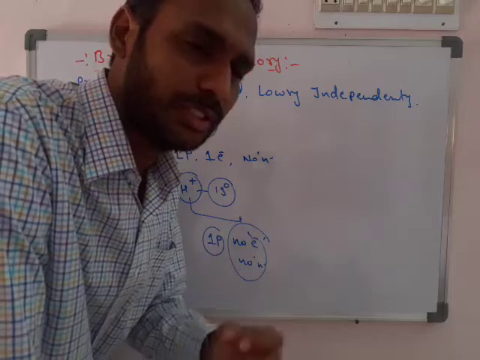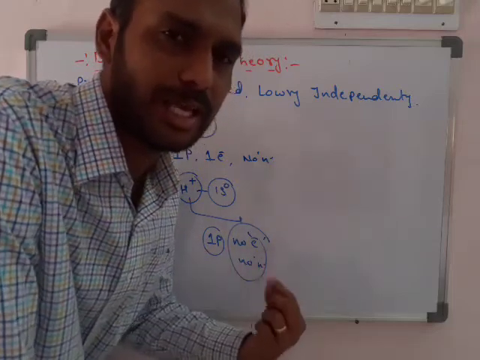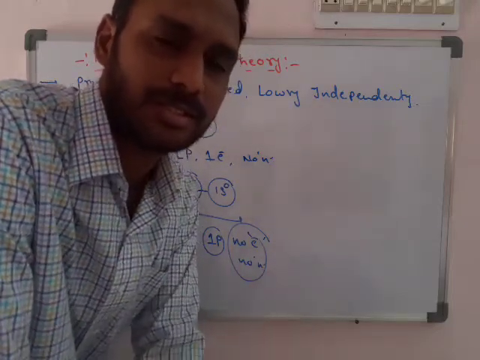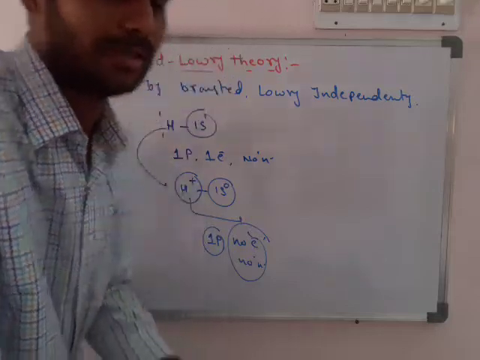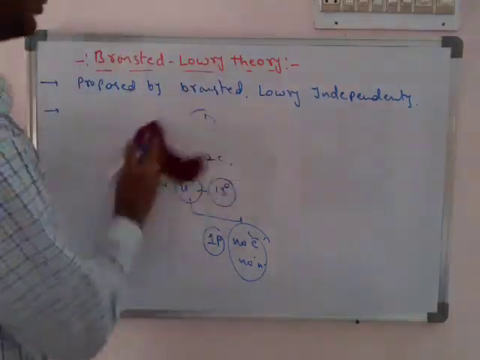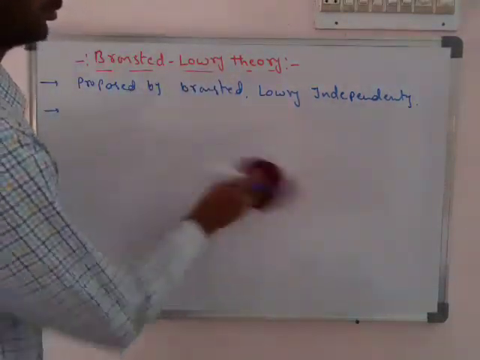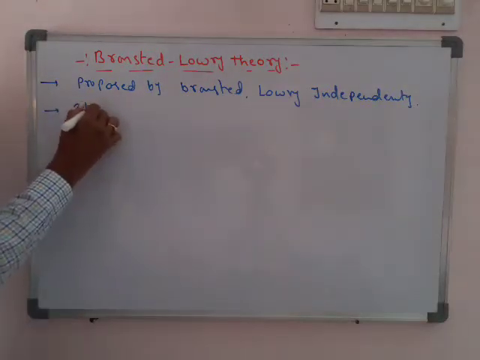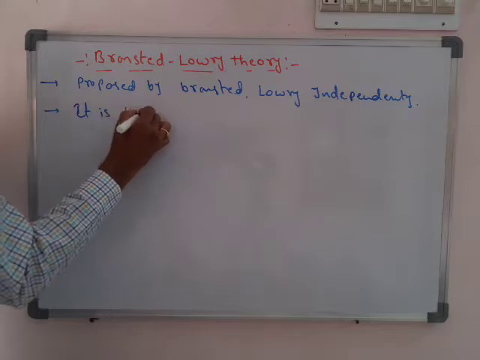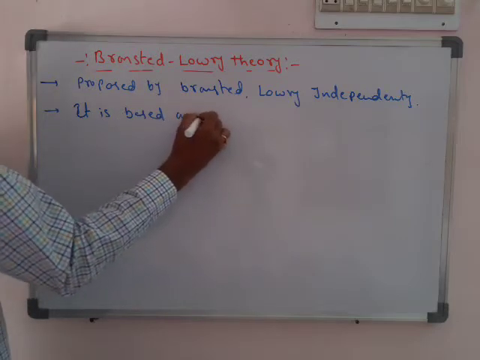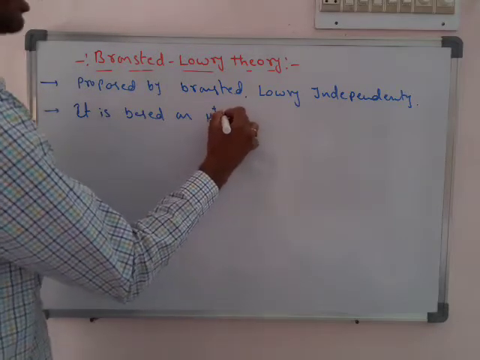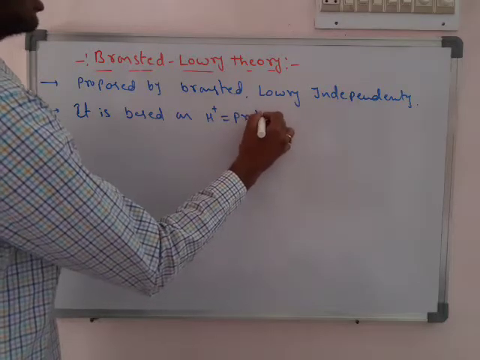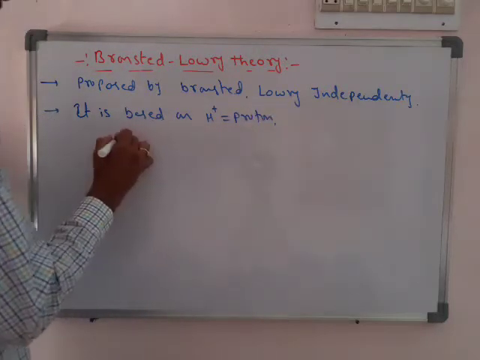So this theory is based on the H plus ion, which is nothing but a proton.